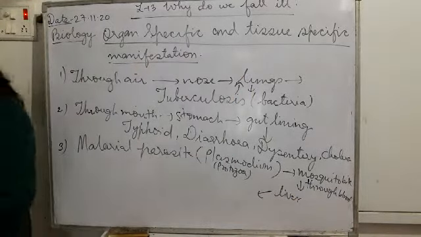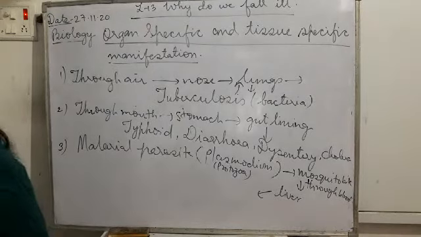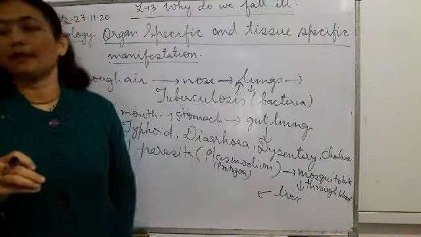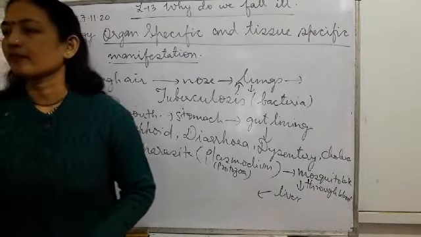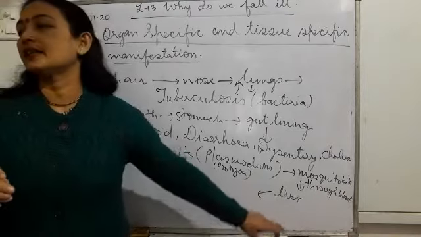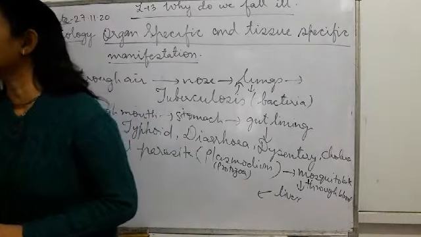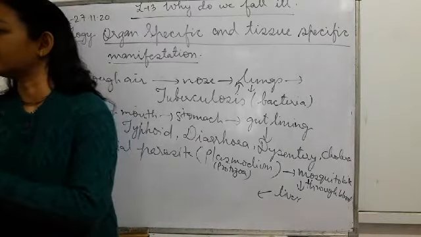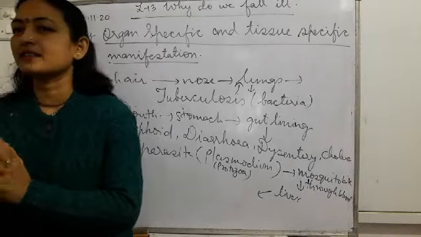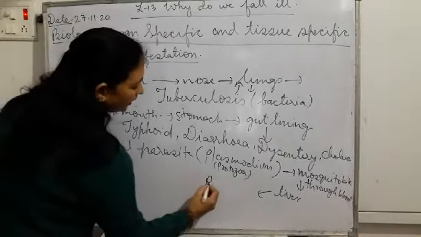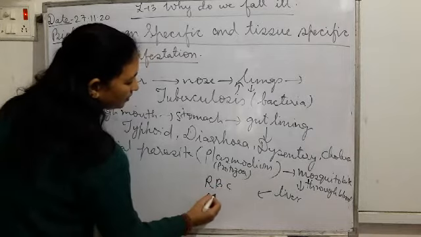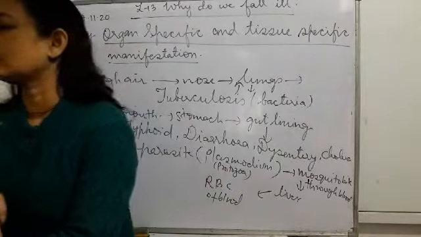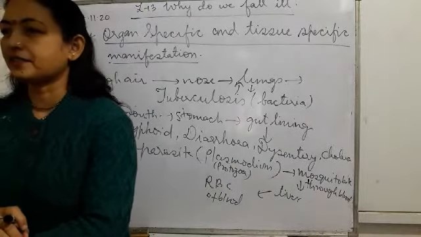When the mosquito bites, with the saliva, when it tries to suck the blood, it also releases the pathogens into our system. These pathogens are carried by the blood to the liver. In the liver they mature, and after maturation the liver cells release the parasite into the red blood cells, the RBCs. Now see, they are entering through the mosquito.